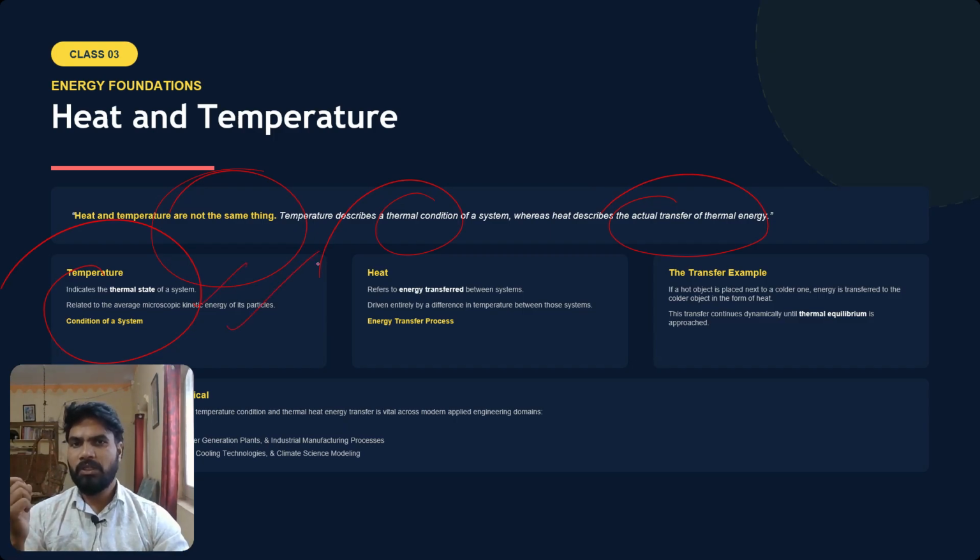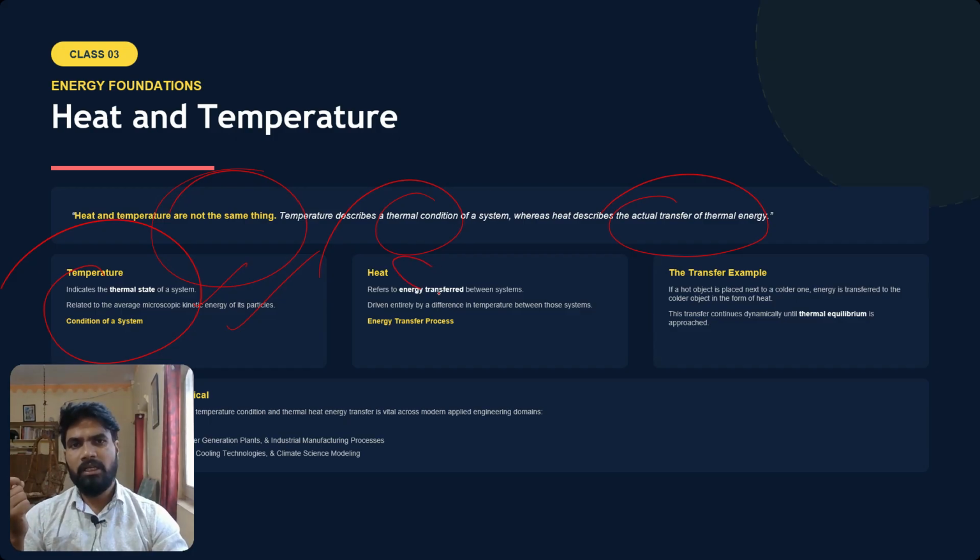It is related to the average microscopic kinetic energy of its particles. Within the material also, the particles are continuously moving around. They are not stable. Because of that movement they collide with each other, and heat is generated because of that. That is called the temperature of that particular system or material.